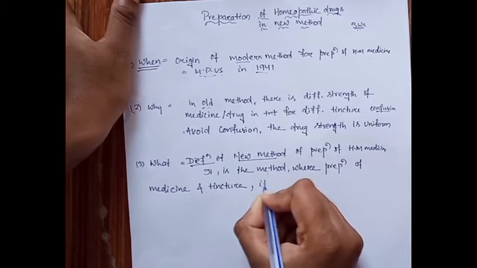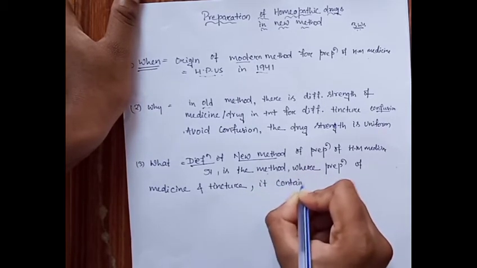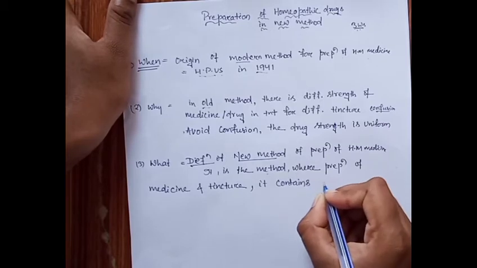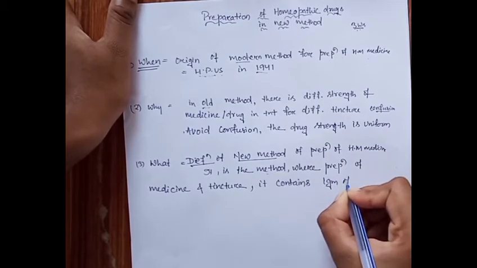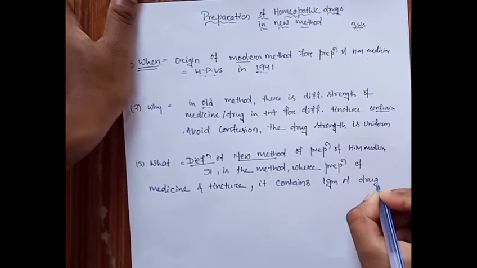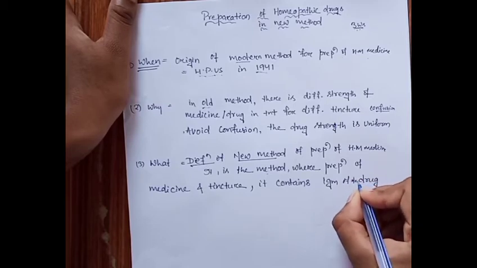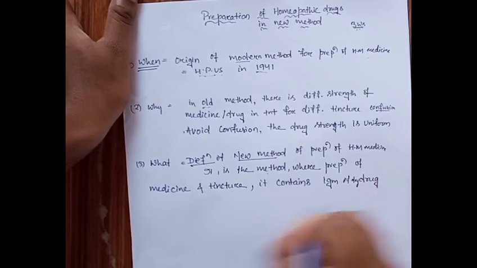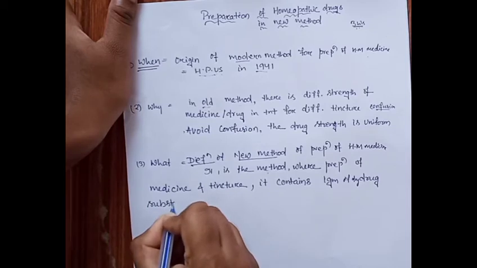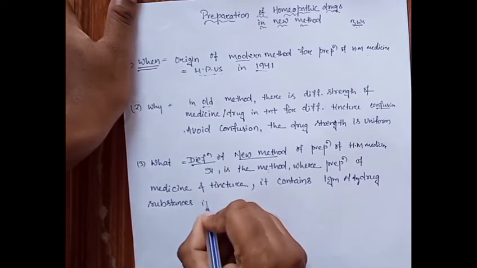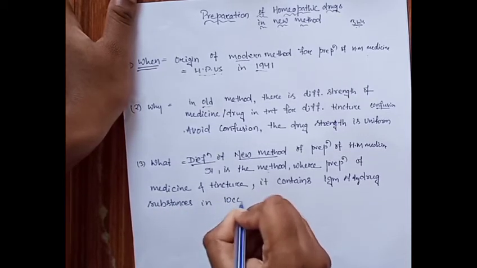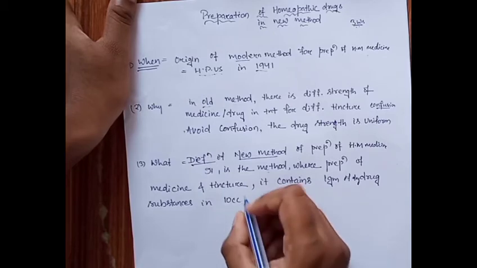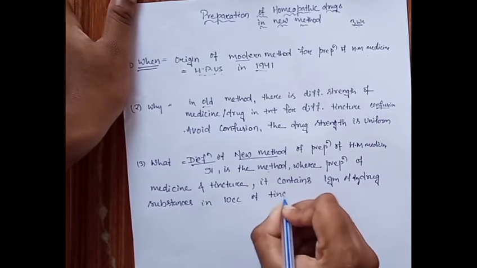So this is the definition: it is the method where the tincture or the medicine contains 1 gram of dry drug substance in 10 cc, meaning 10 ml of volume, of tincture. That is its principle.